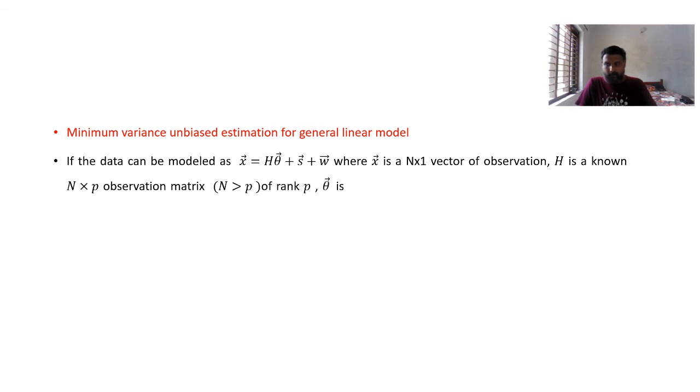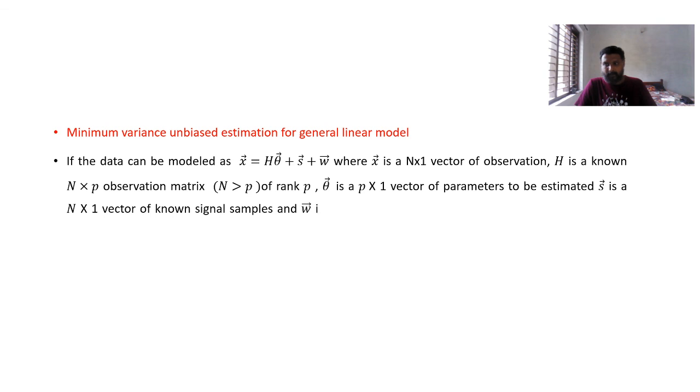Theta is a p cross 1 vector of parameters to be estimated, that already you know, and S is an n cross 1 vector of known signal samples, and W is an n cross 1 noise vector with the probability density function N of 0, C. One mistake I had done: it is not 0, I, it is N of 0, C. I have written 0, I, it is not I, just change it as C.